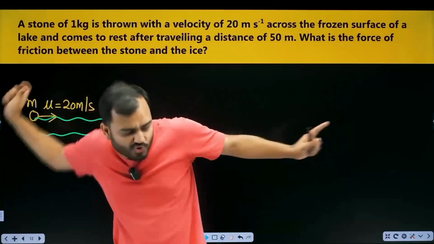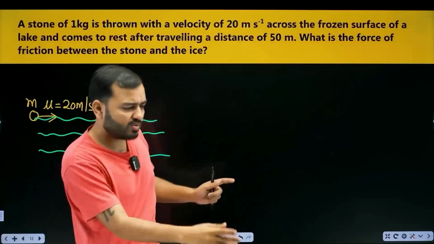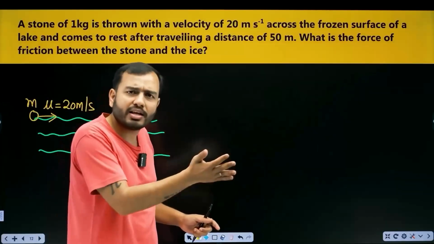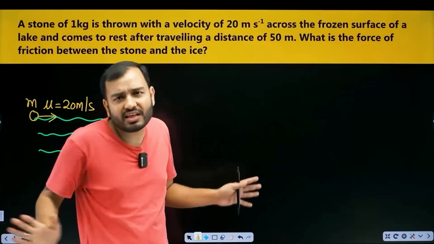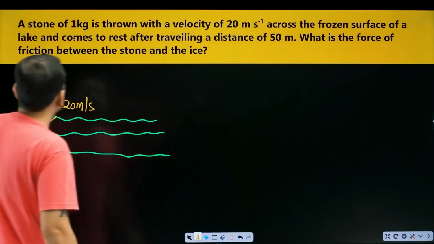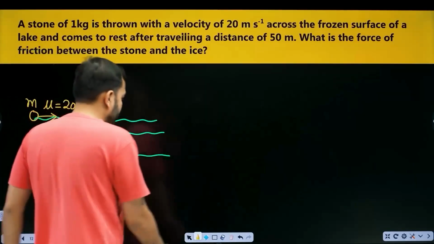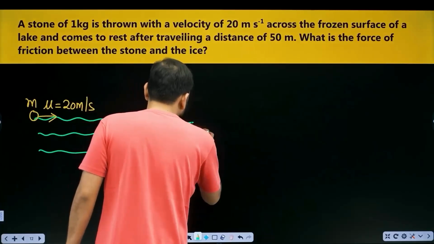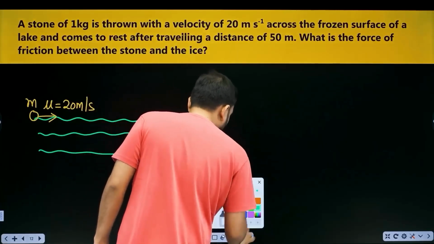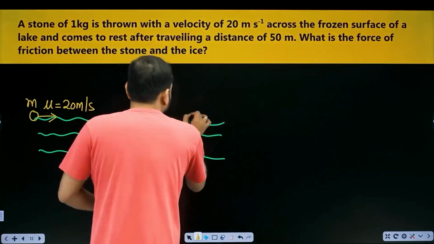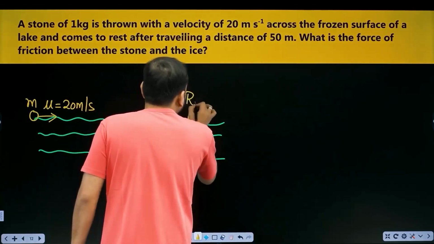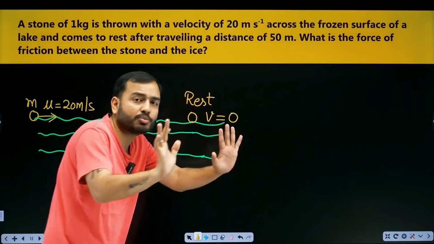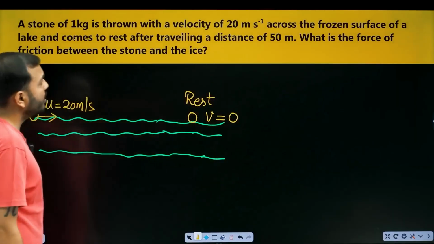If you throw a stone on a surface, what will happen? It would go somewhere and stop. After a little while it stops. It will get a little friction there, it will rub and it will stop, and comes to rest. This is what they have told. And comes to rest, beta. Finally, where did it reach? It reached rest. That means what is the final velocity here? 0. Rest means velocity 0.